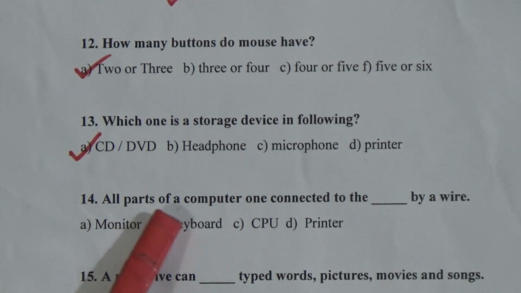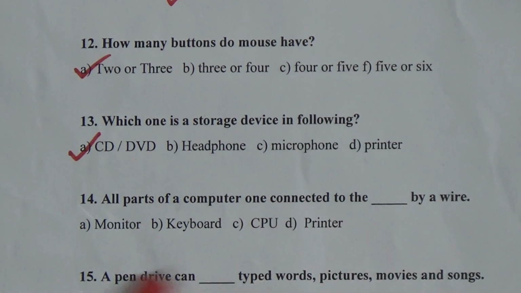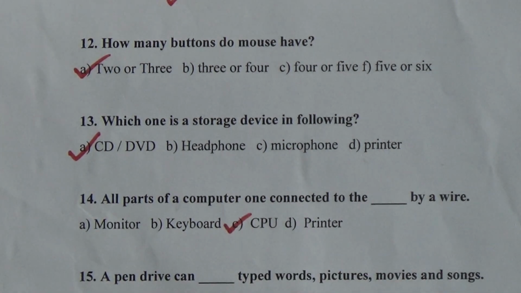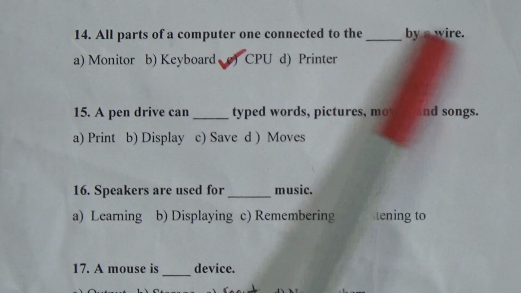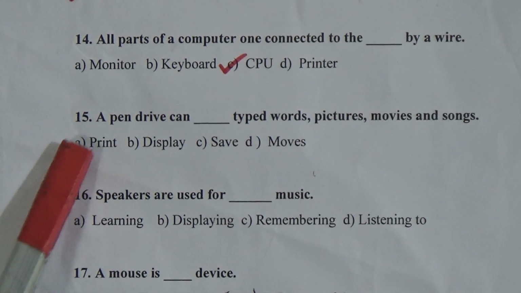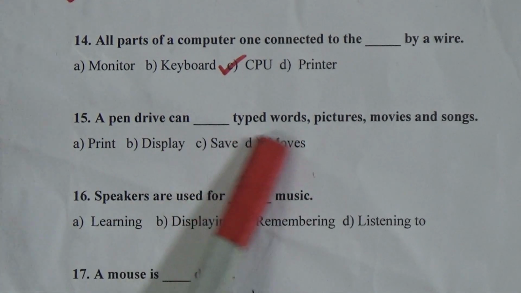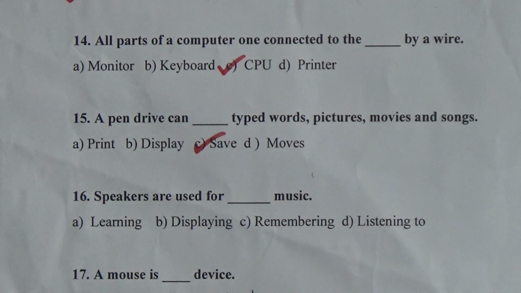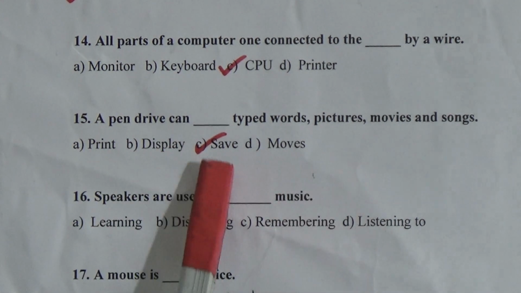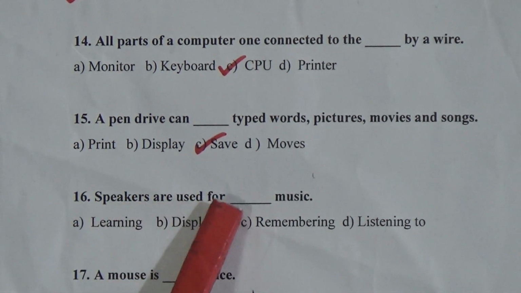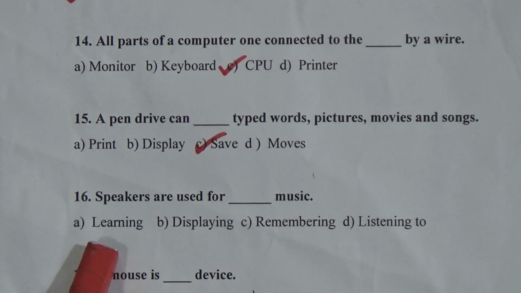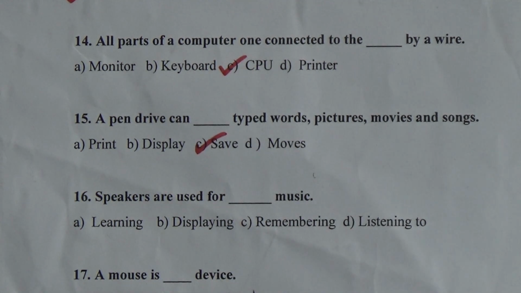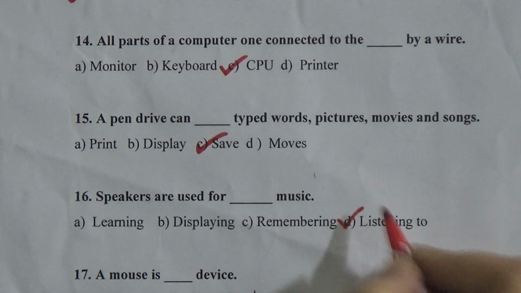14, all parts of a computer are connected to the dash by a wire. Monitor, keyboard, CPU, printer. All parts of a computer are connected to the CPU by a wire. Question number 15, a pen drive can dash pictures, movies and songs. Save, print, display, save or move. The answer is save. Question number 16, speakers are used for dash music: learning, B, displaying, C, remembering, D, listening to. Speakers are used for listening to music.